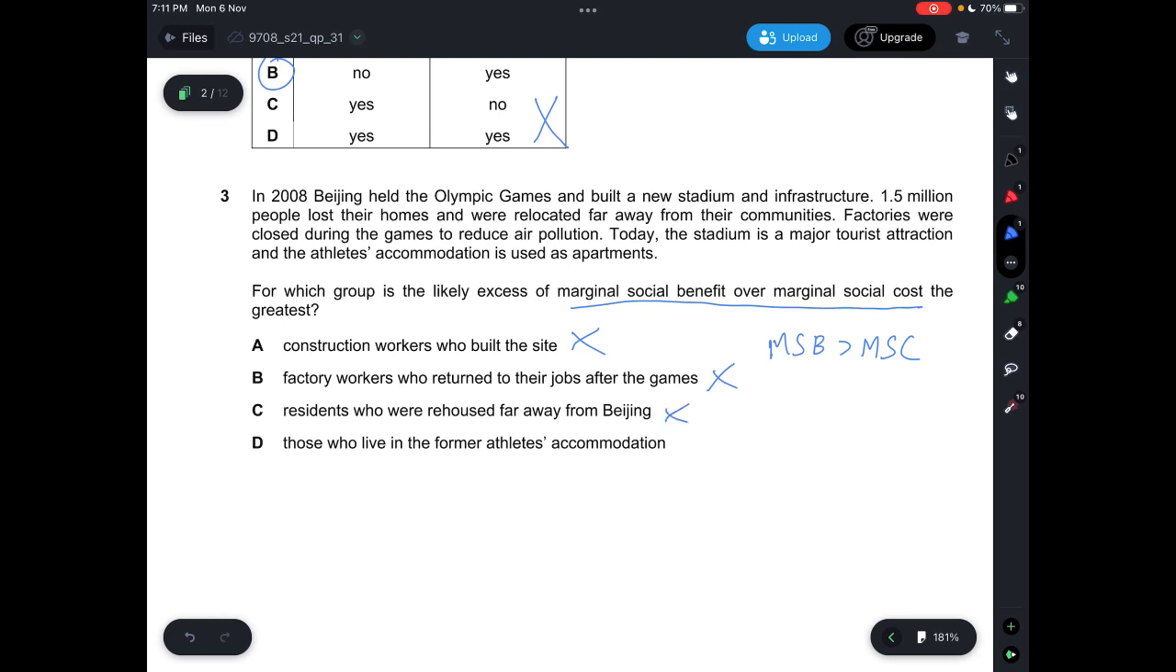So C is incorrect. But those who live in the former athlete accommodation, they will have marginal social benefit because they are able to consume the good after the Olympic Games. They will be able to live in that particular area, so there is more accommodation for them. So for this one, people who are not involved in the Olympic Games but later on able to live in the accommodation are the ones who will get marginal social benefit higher than their marginal social cost. Therefore, the answer is D.